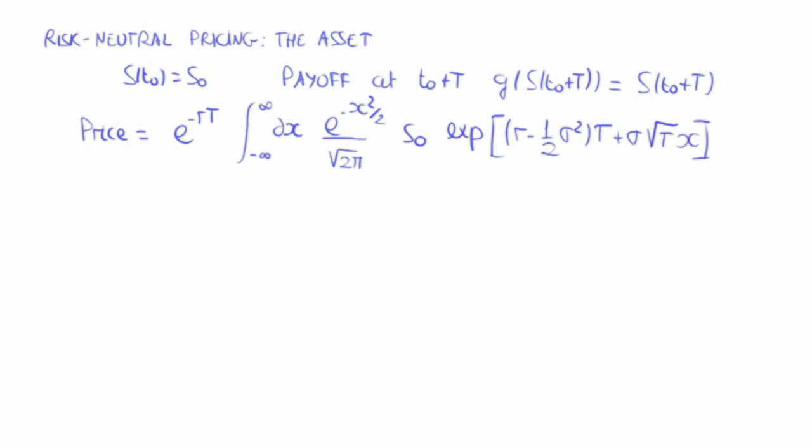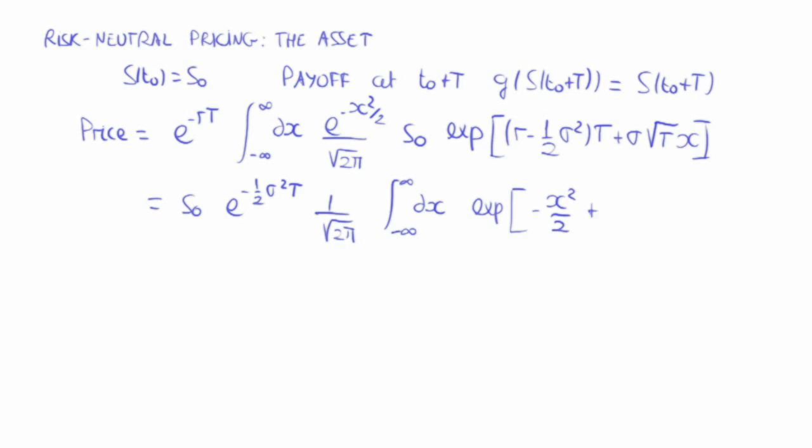Taking out of the integral the values that are constant, we get S0 times the exponential of minus 1/2 sigma squared times T, 1 over square root of 2 pi times the integral from minus infinity to infinity with respect to X of the exponential of minus x squared over 2 plus sigma square root of T times X.